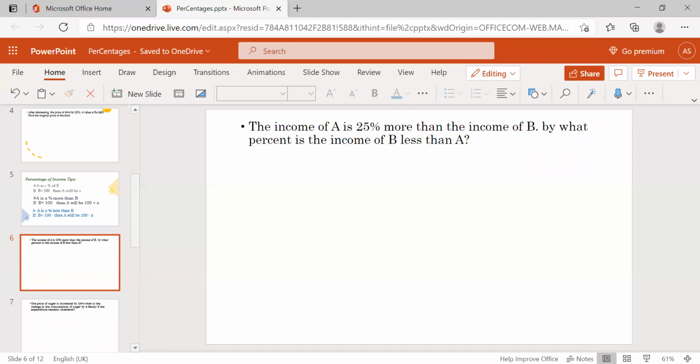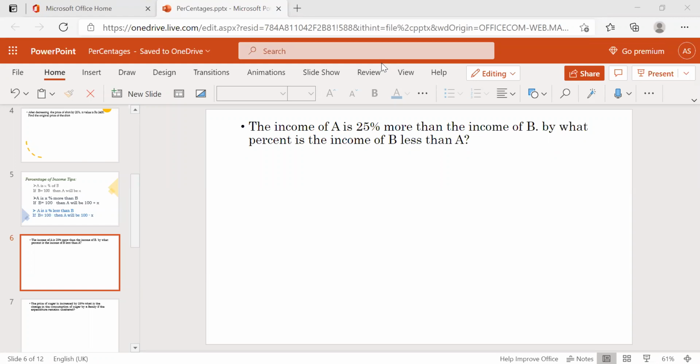So you just read the question clearly. What are they asking here? By what percentage is the income of B less than A? By seeing the question, A is 25% more than B, then B is 25% less than A, right?